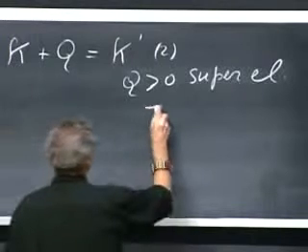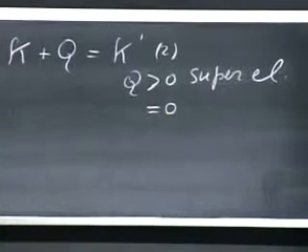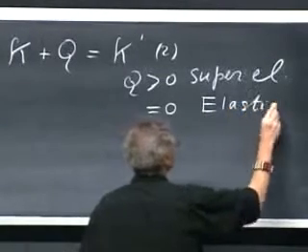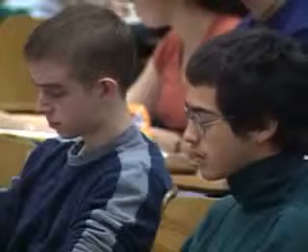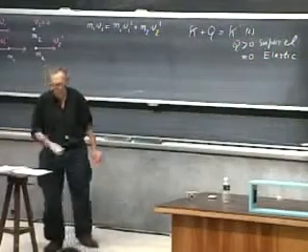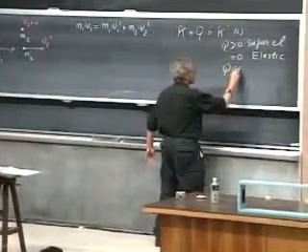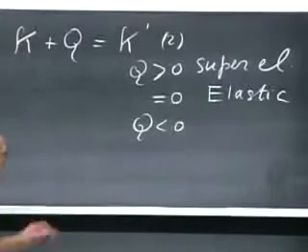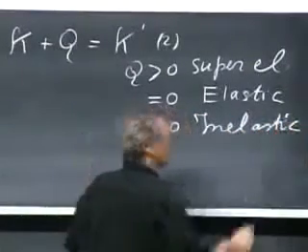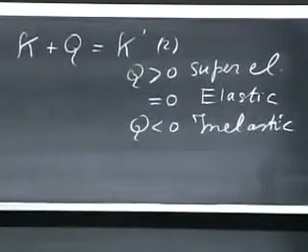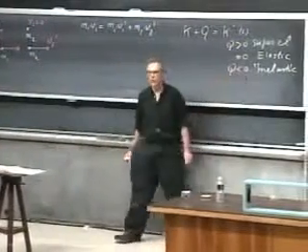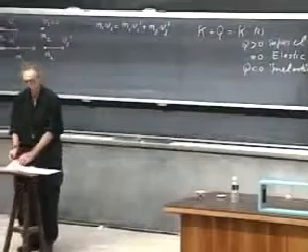And then there is the possibility that Q equals 0. Very special case, we will deal with that today, and we call that an elastic collision. I will often call it a completely elastic collision, which is really not necessary. Elastic itself already means Q is 0. And then there is the case, of which we have seen several examples last time, of inelastic collisions, when you lose kinetic energy. So this is an inelastic collision. And so if you know what Q is, then you can solve these equations. Whenever Q is less than 0, whenever you lose kinetic energy, the loss in general goes into heat.